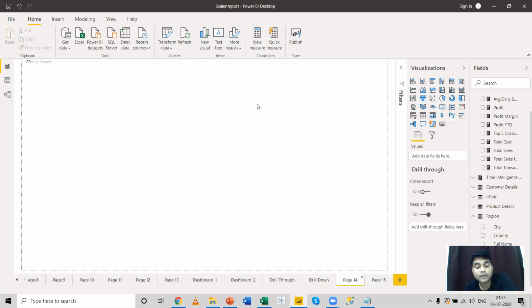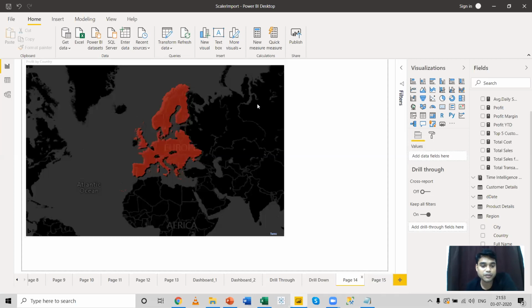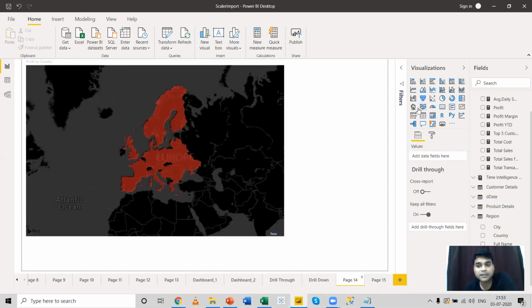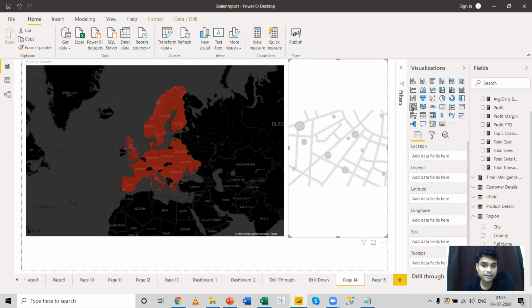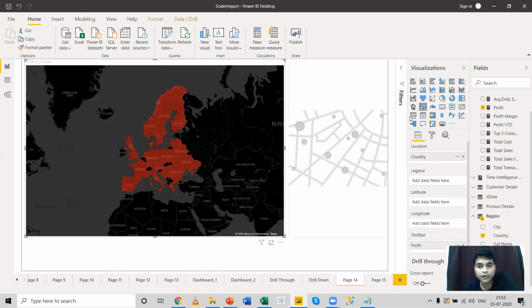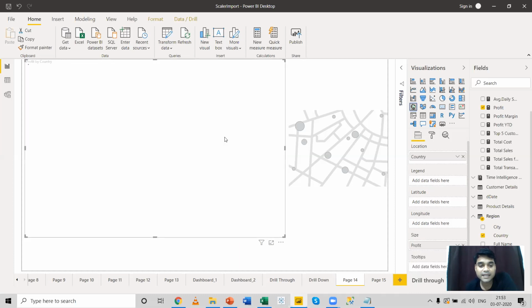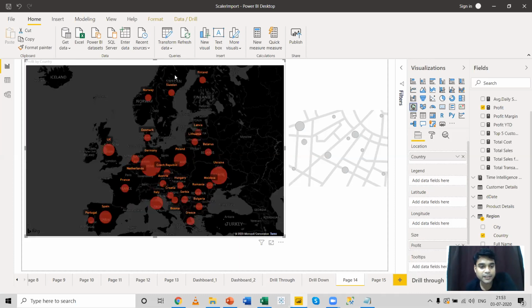Now, the most commonly used map in Power BI is the bubble map. It's a very handy map. You can have individual views for each of the data points that you're bringing in over here, and it gives a very clear picture about any component of your data with the help of a bubble map.